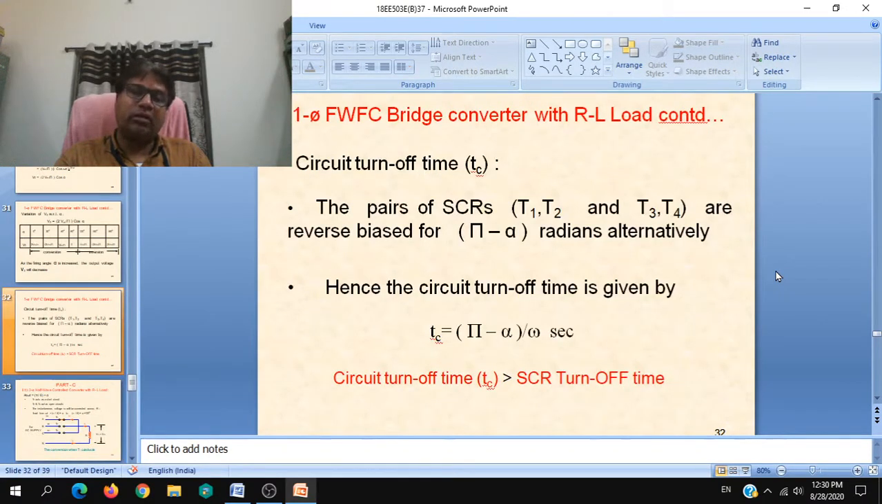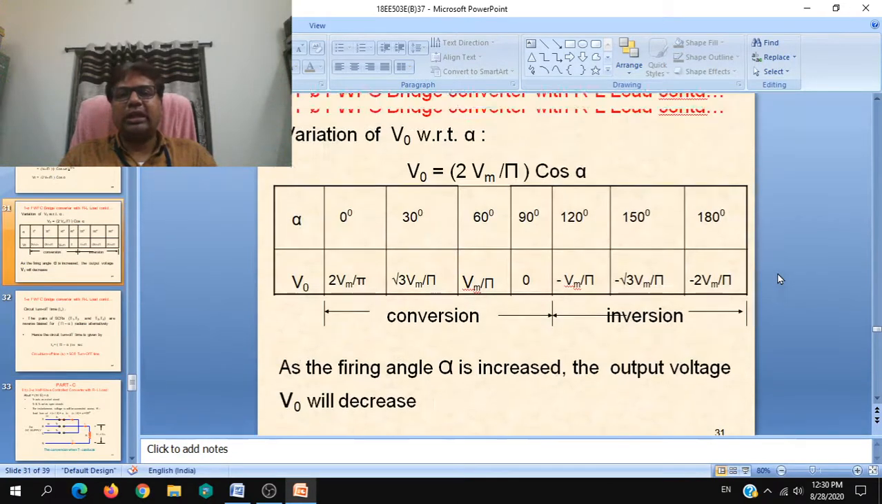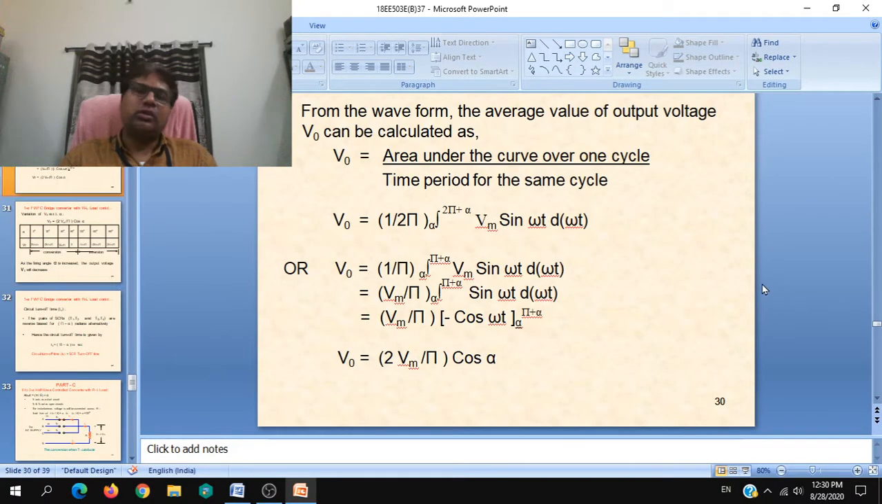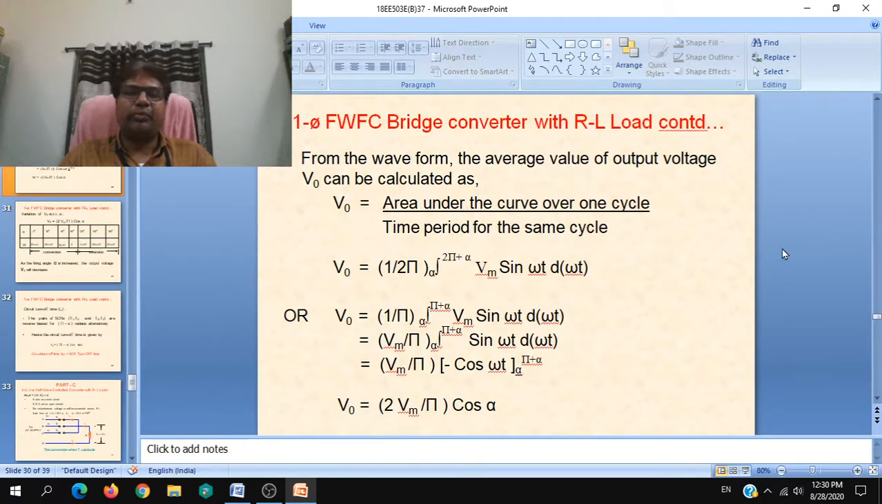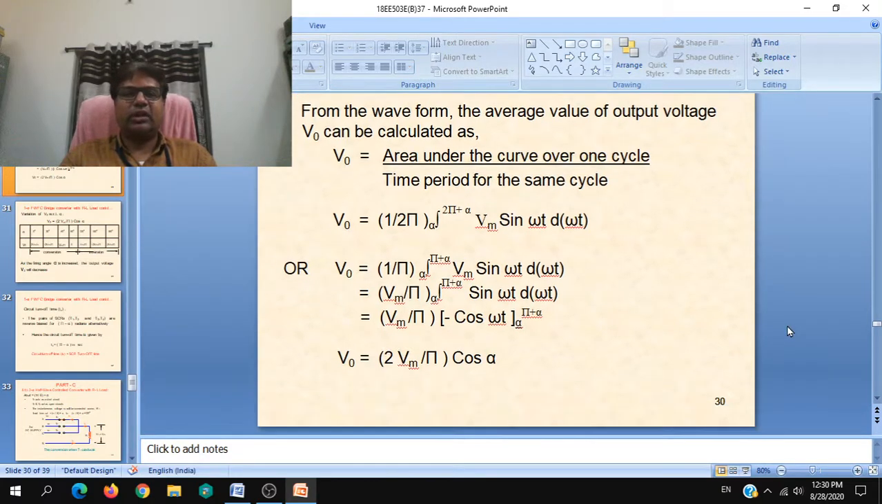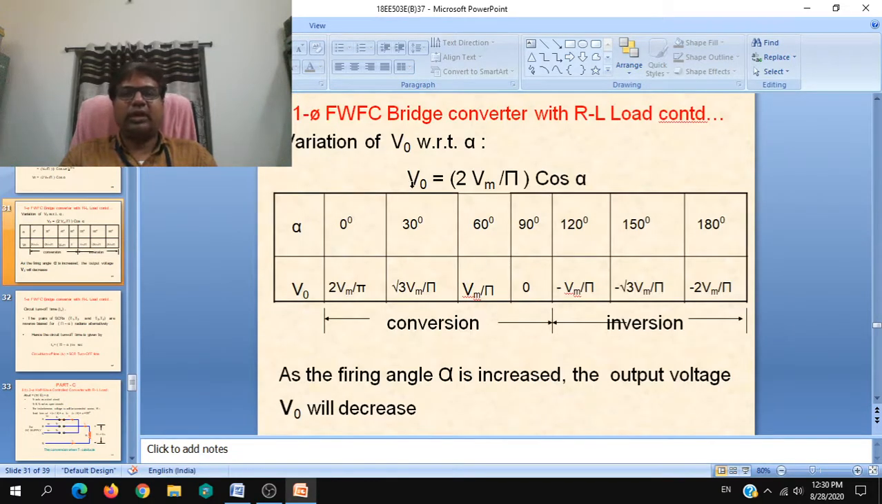So you have to write all these things elaborately, but you need not do any calculations or derivations as such. You can draw main points of all these things, that is just you can draw that, or you can straight away write this. V naught is this much from the waveform. V naught is this much, and so its value comes like this.